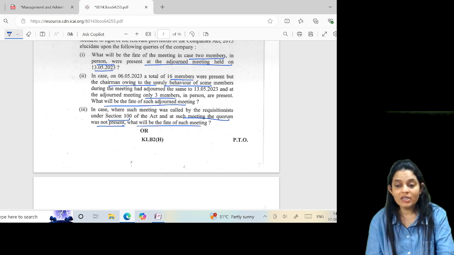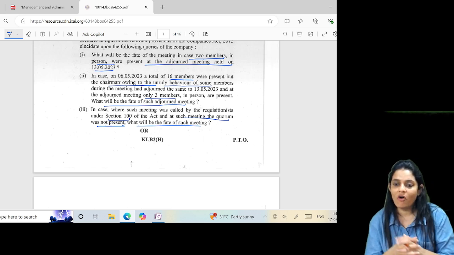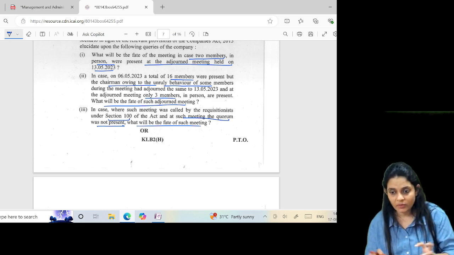So with this, we are done with the discussion of all the questions of the chapter Meetings, Management and Administration from section 96 to 122.